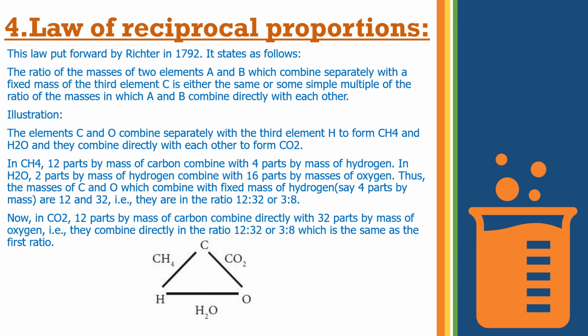Thus, the masses of carbon and oxygen which combine with a fixed mass of hydrogen, say 4 parts, are 12 and 32, that is, they are in the ratio of 12 to 32, or in simple ratio 3 to 8. Now in CO2, 12 parts by mass of carbon directly combine with 32 parts by mass of oxygen.